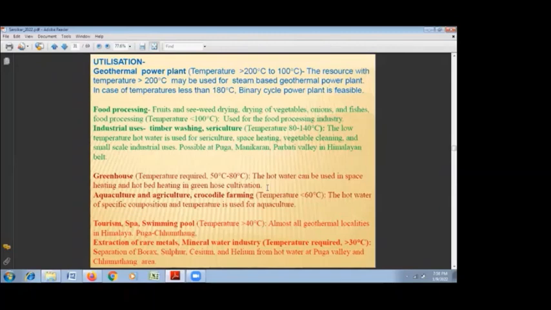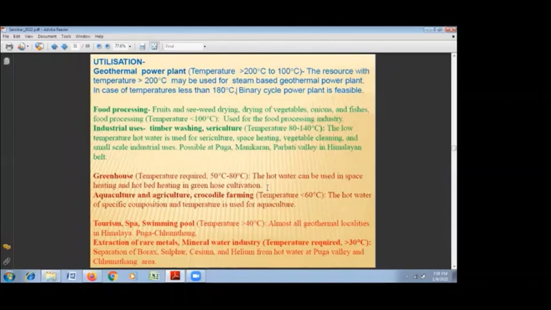Besides spas, geothermal water is sometimes known to be sulfur rich. There is some colloidal sulfur present also. Most geothermal water has a sulfurous smell, so it is used for the cure of some skin diseases. Besides, particularly in places like Puga, we get minerals and elements like sulfur, cesium, and deposition of borax also.